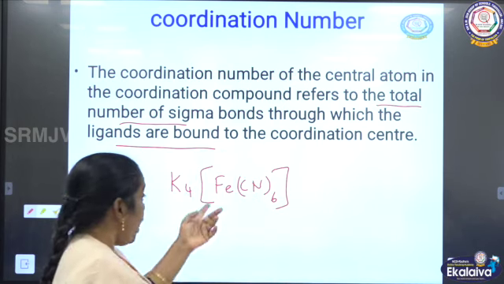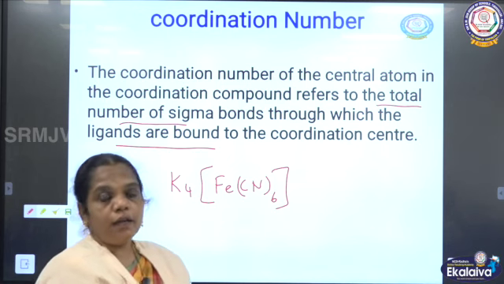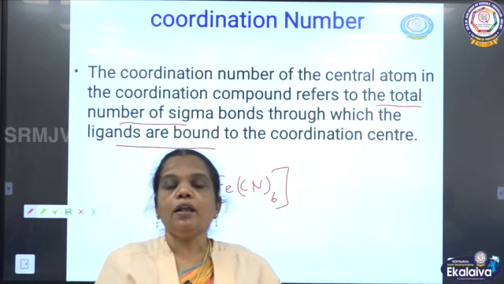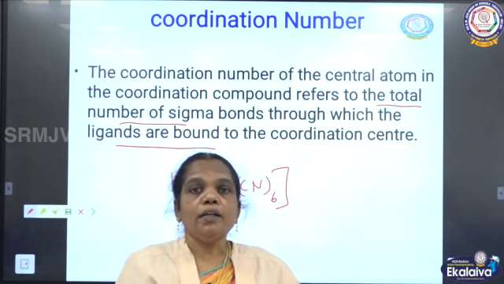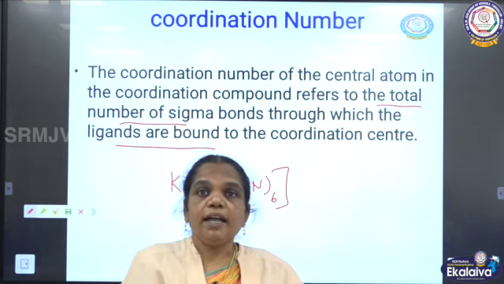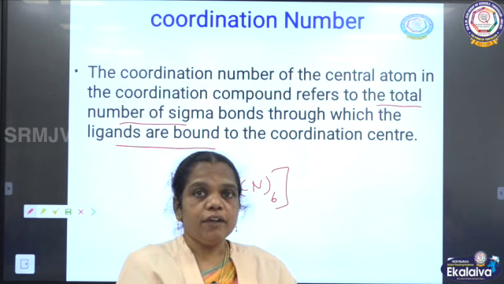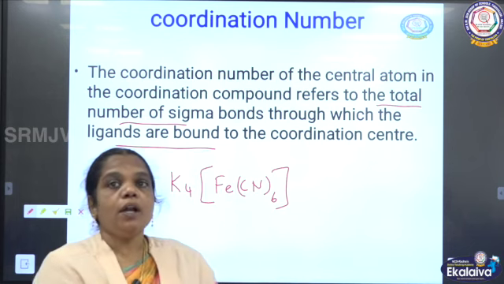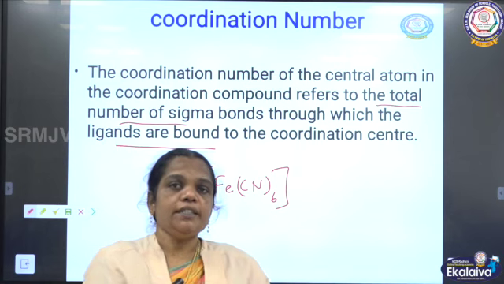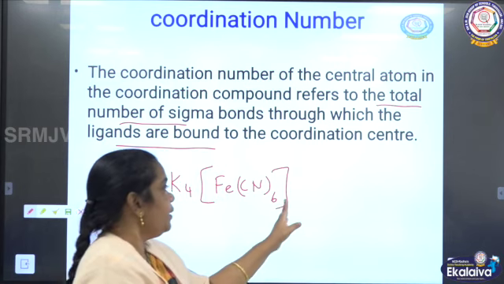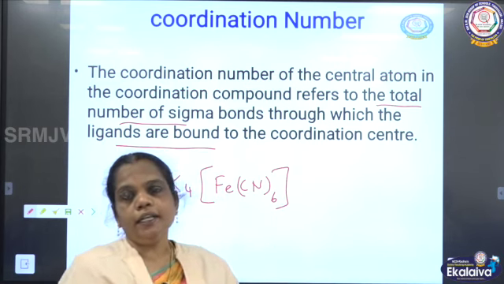And next, the remaining ions, the neutral molecules or anions, are called what? Ligands. So these ligands only make a bond with the central metal atom. In this way we can calculate the coordination number. So the easy way: the number of ligands is equal to the coordination number.